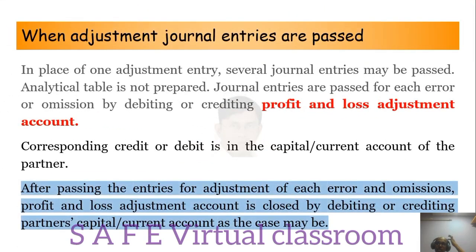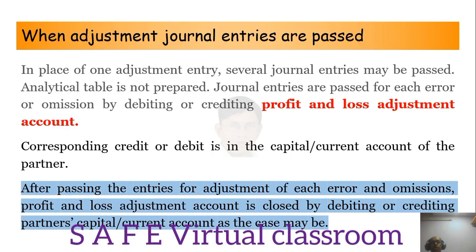When adjustment journal entries are passed, in place of one adjustment entry, several journal entries may be passed. Here the analytical table is not prepared. In this case, they may ask you to prepare several journal entries in place of one. Journal entries are passed for each error or omission by debiting or crediting the profit and loss adjustment account. Remember, it is profit and loss adjustment account, not profit and loss appropriation account. Here a lot of students commit a mistake. They write appropriation account instead of adjustment account.